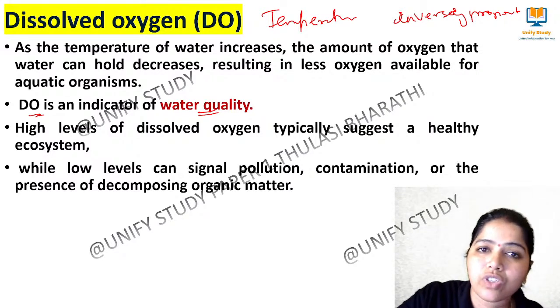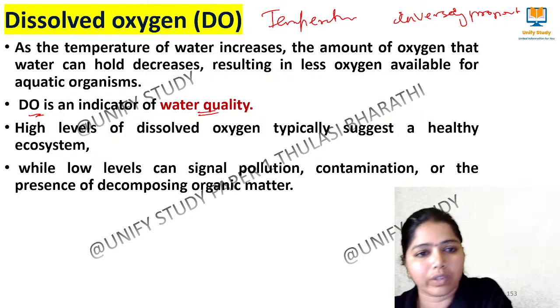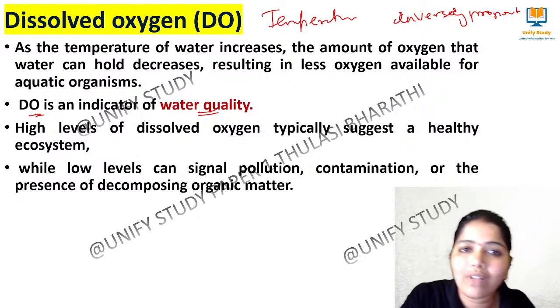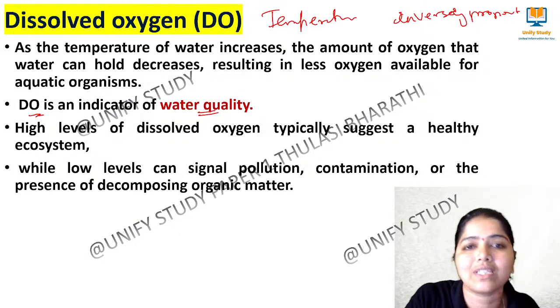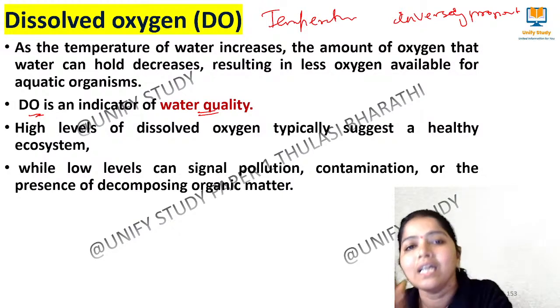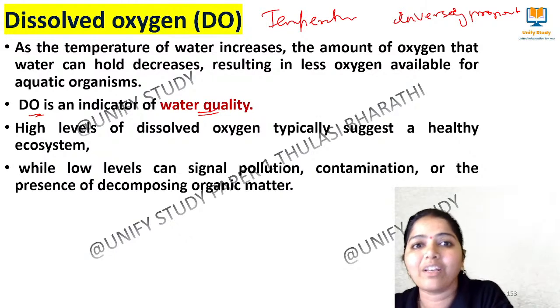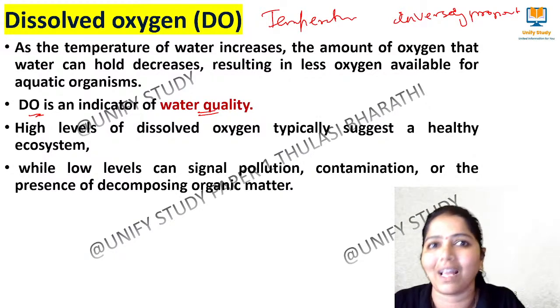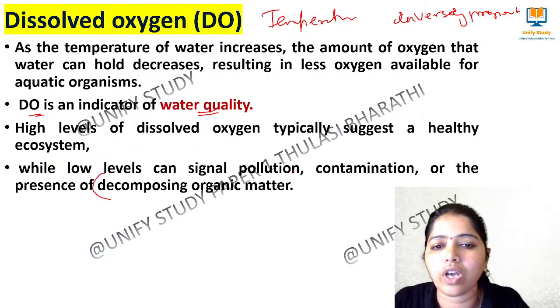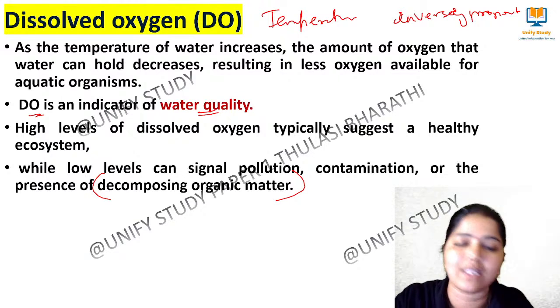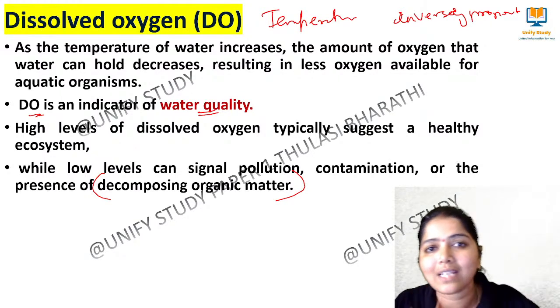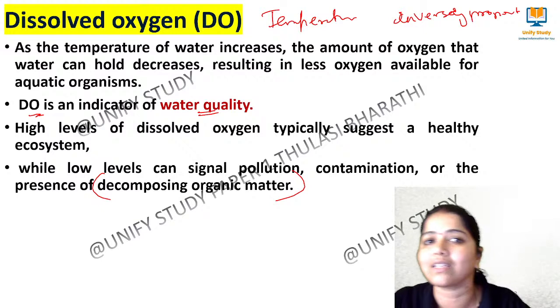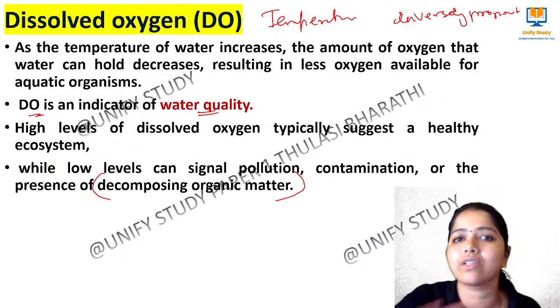High levels of dissolved oxygen will say it's healthy water, a healthy ecosystem. Low levels of dissolved oxygen will say there is a contamination or a decomposition of organic matter happening inside by means of plants. You understand? The decomposing of organic matter means what? Algal presence, plant bodies presence. So that says they are consuming the oxygen, that is called low levels of dissolved oxygen.